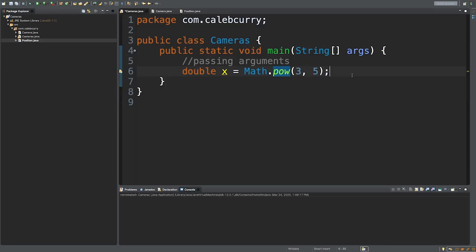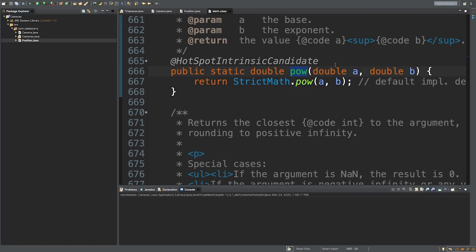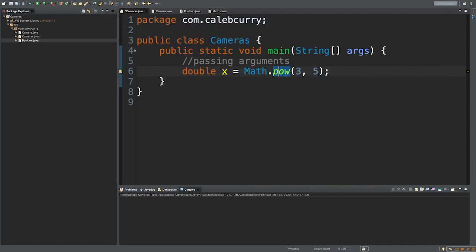On the inside of this method, there's going to be something to contain these values, and those are known as parameters. So they're essentially variables created for this method. If we explore this by opening up the declaration, you can see that there's this double a and double b. So the person developing this power method is going to use a and b, the variables, to refer to the values we pass in. a would contain the value 3 and b would contain the value 5, because that's what we passed in, 3 and 5.